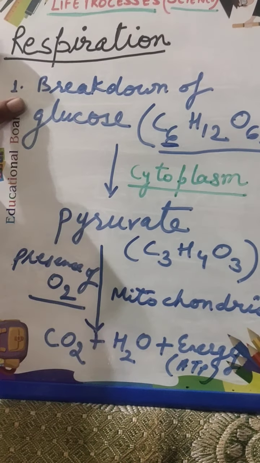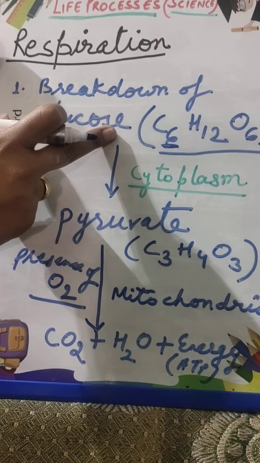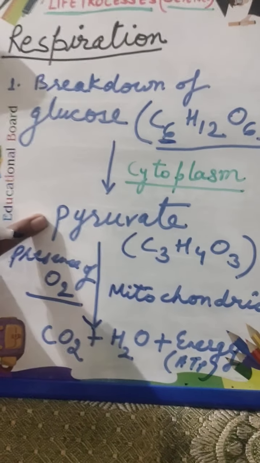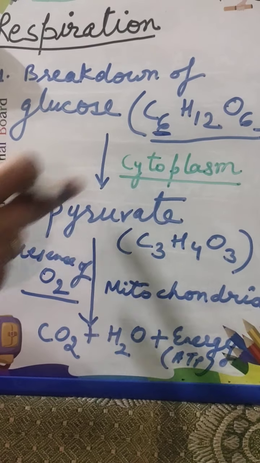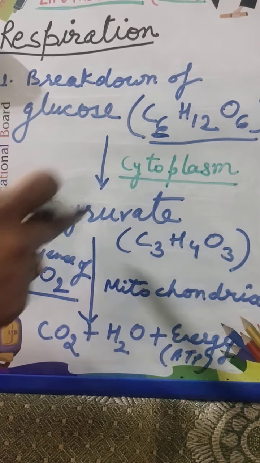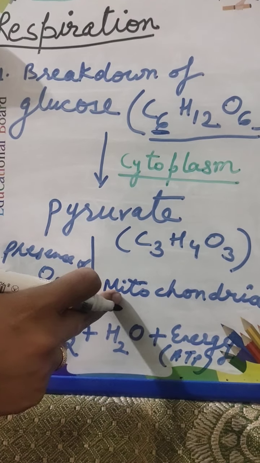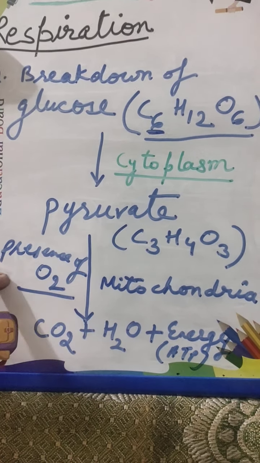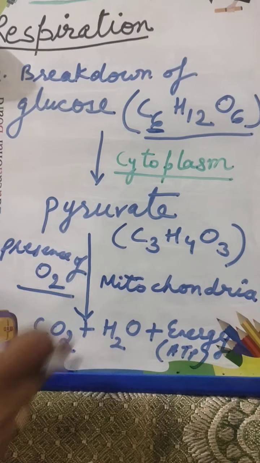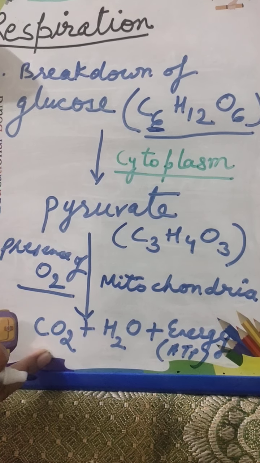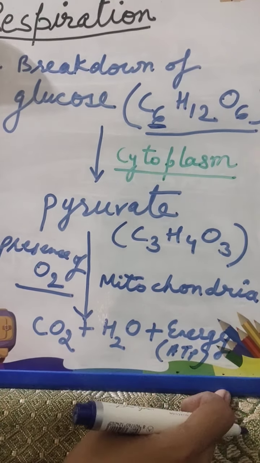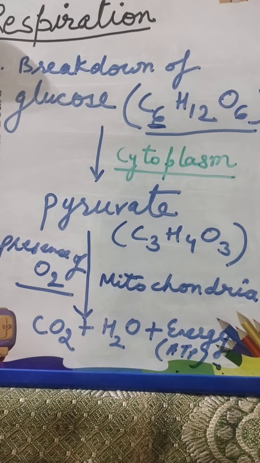Once again, first is the breakdown of glucose. Glucose is a 6 carbon compound. It is broken down to a 3 carbon compound, and it occurs in the cytoplasm of the cell. Now this pyruvate will move to the mitochondria of the cell. In mitochondria, in the presence of oxygen, this pyruvate will break down into carbon dioxide, water, and energy. Energy will be stored in the form of ATP.